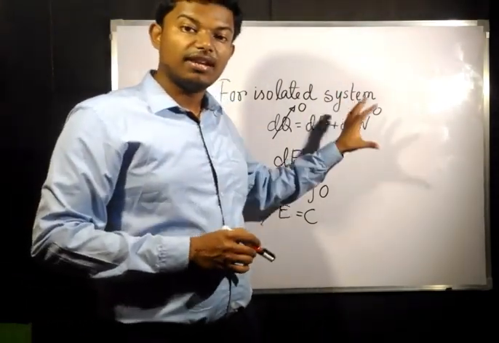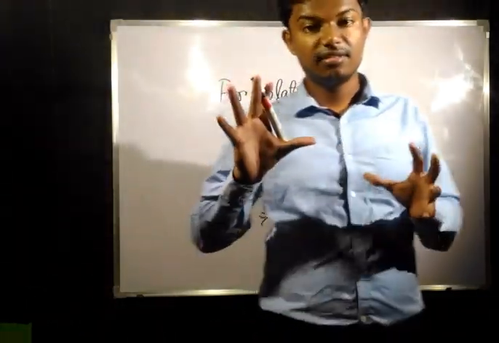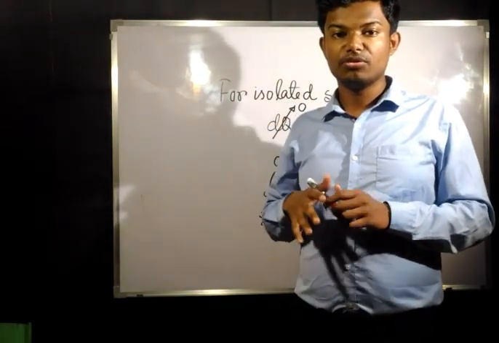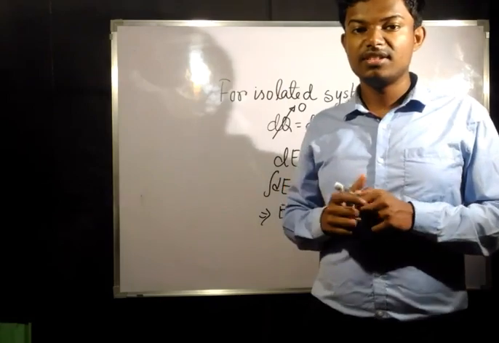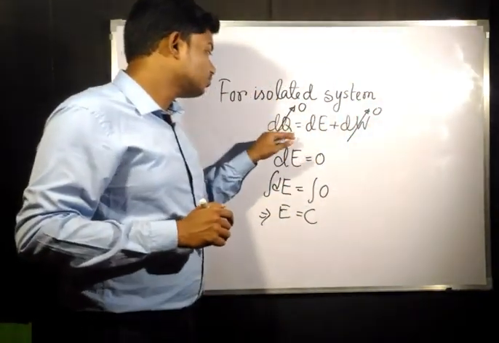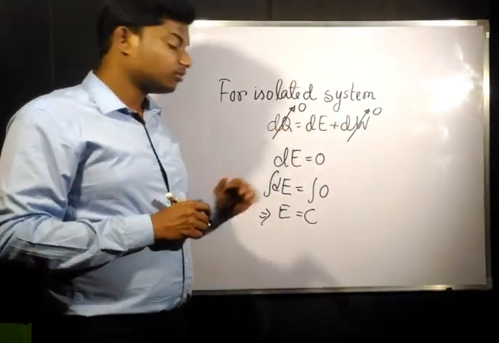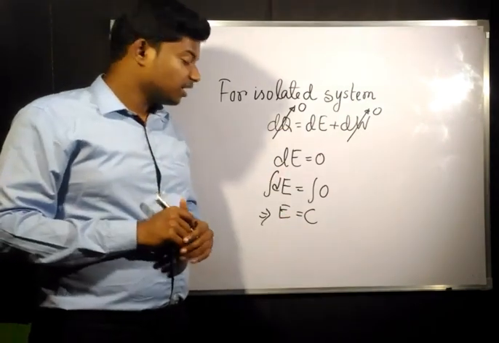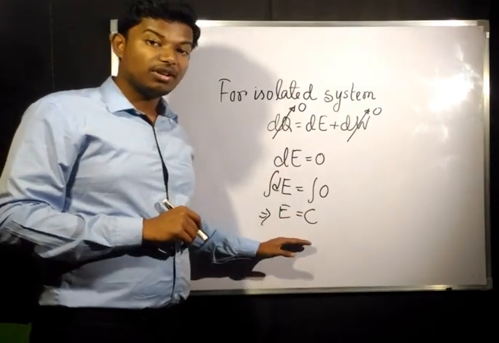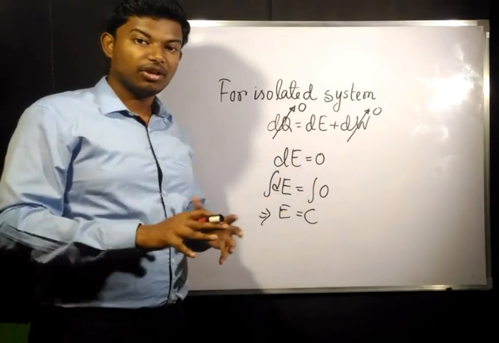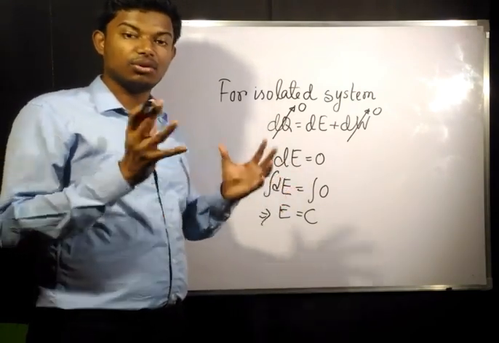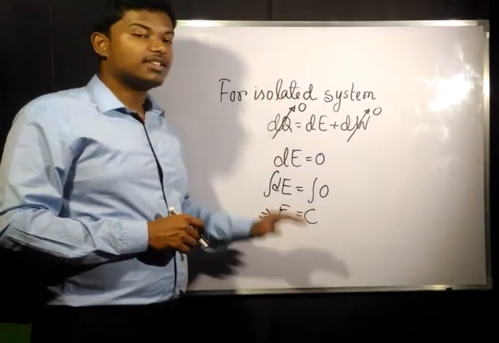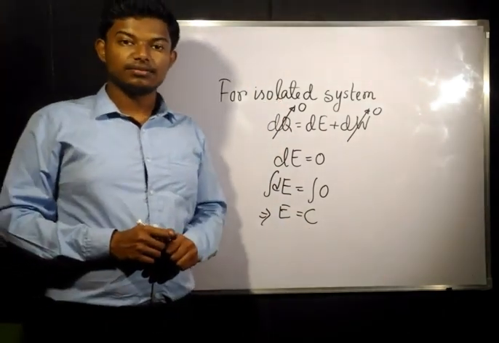Now for an isolated system there are only rigid walls, that means the boundary is not moving, so work transfer is 0. It is insulated, that's why dQ is also 0. So energy is always going to be constant in an isolated system. An example of an isolated system would be our universe, where energy is constant for the whole universe always.